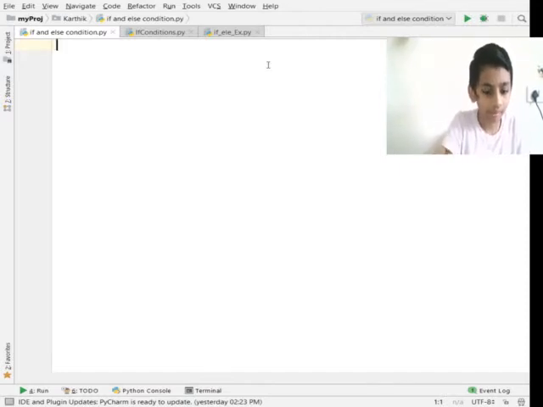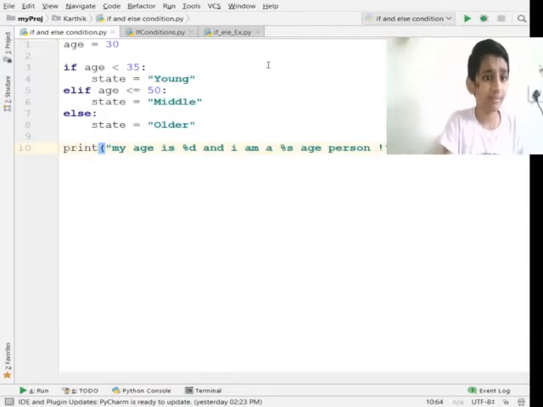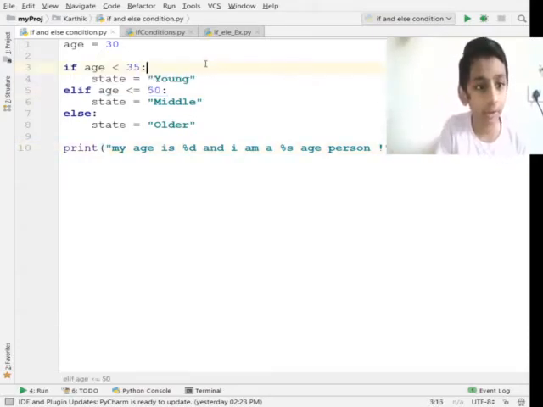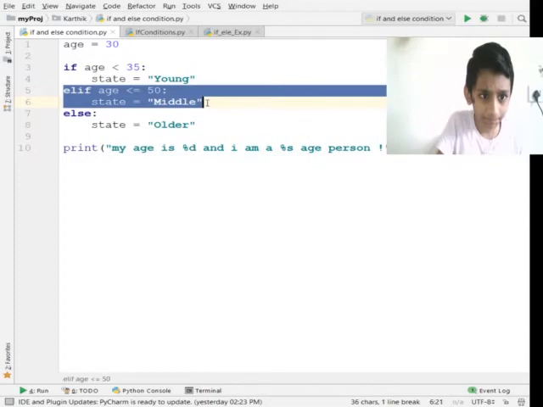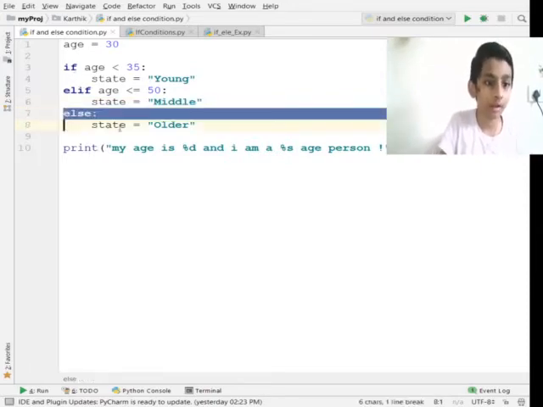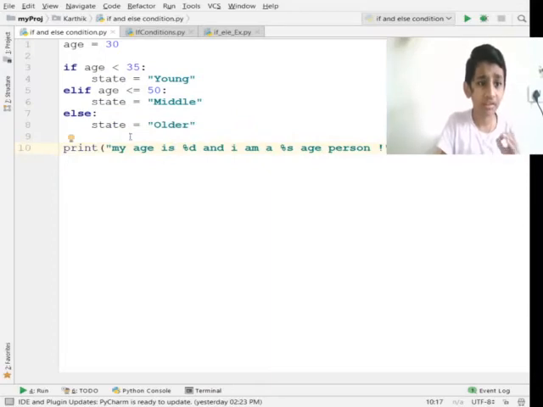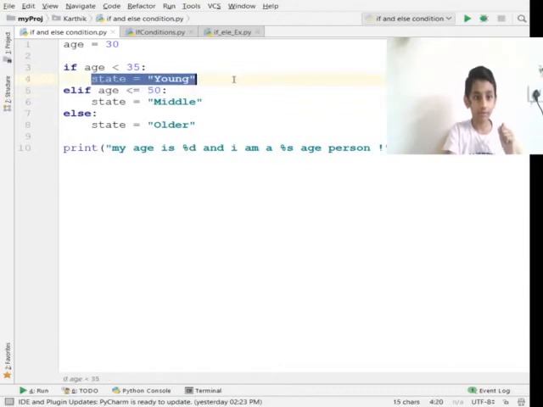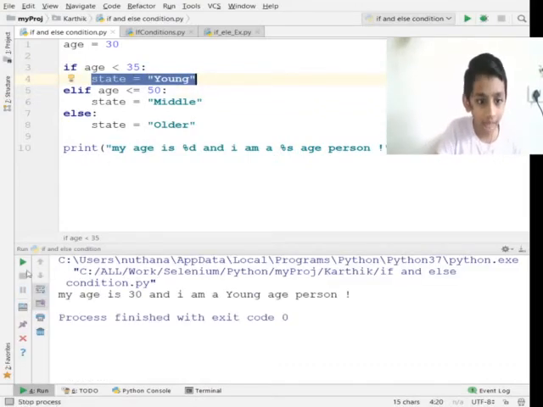So I kept one variable, age is equal to 30. If the if condition is true, it executes only that. But when the if condition is false, it goes to the elif condition, skips the if condition and executes this. But when both are wrong, it skips the if condition and elif condition, goes to else and executes this. So now the if condition is true, so it only executes this. Let's see what comes. As I said, it's correct.